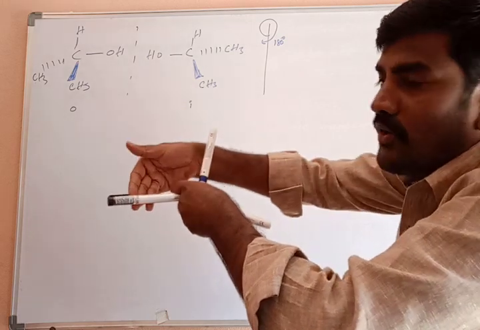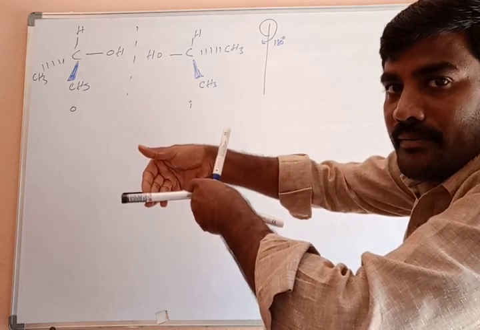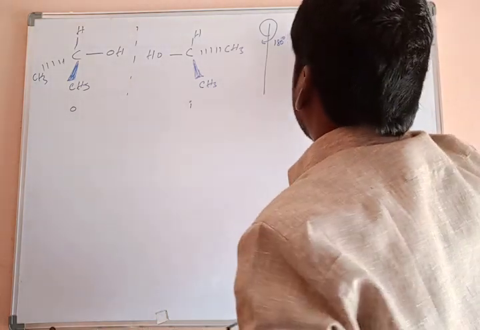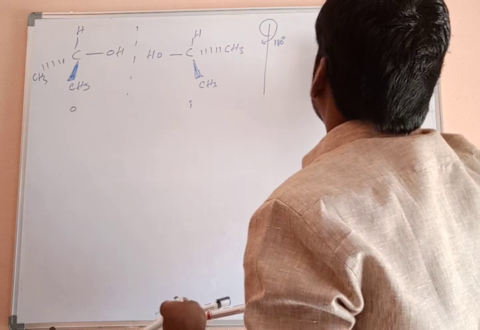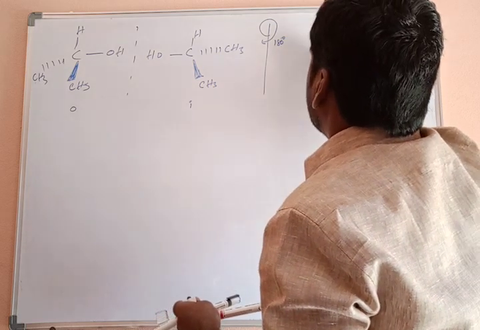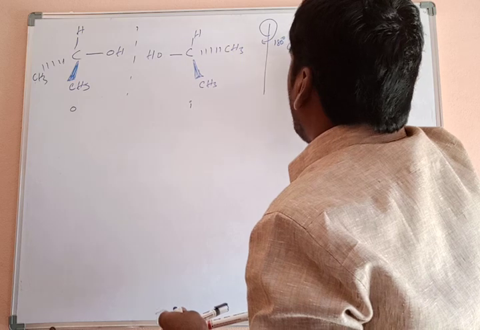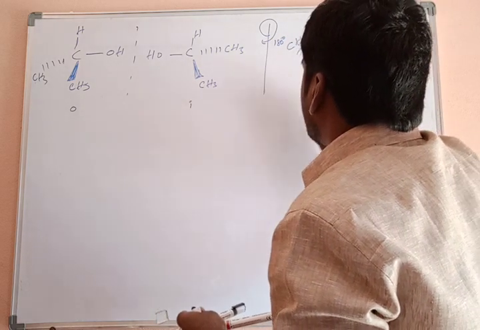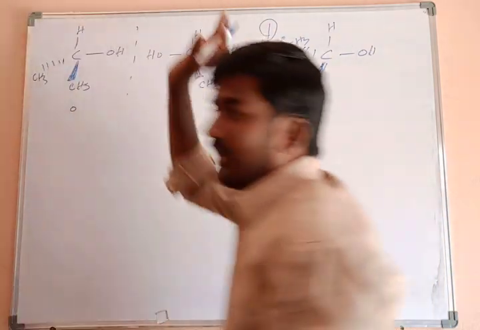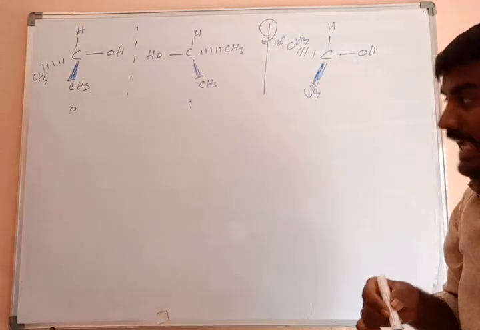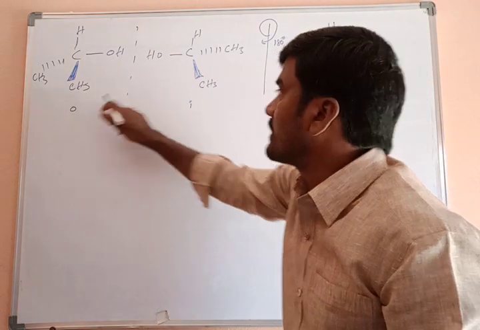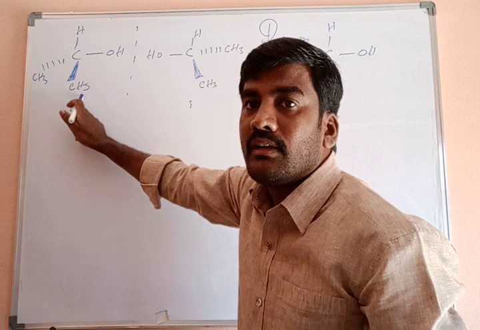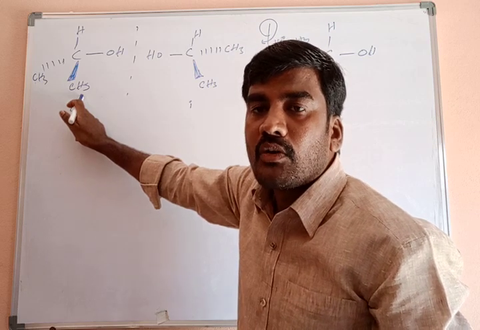Let's take another example. CH3, CHOH, C2H5. What is it? Butan-2-ol, or 2-butanol. In 2-butanol, in the structure, hydrogen and OH both lie on the same plane, and the C2H5 is above the plane, and CH3 is inside the plane.